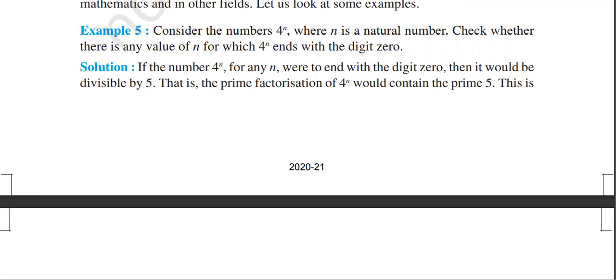Consider the number 4 to the power of n, when n is a natural number. Check whether there are any values of n for which 4 to the power of n ends with the digit 0. If 4 to the power of n ends with the digit 0, then it would be divisible by 5. So the prime factorization of 4 to the power of n would contain the prime factor 5.